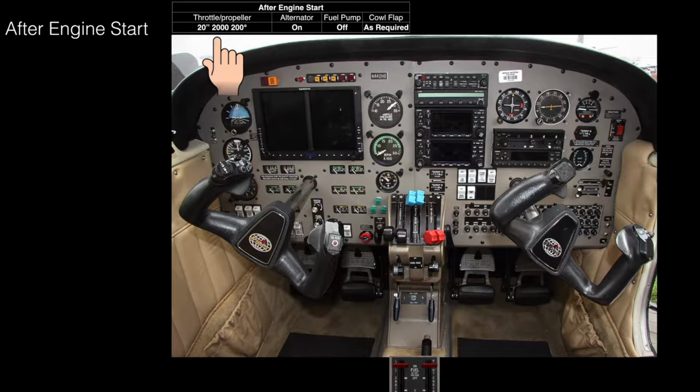After engine start, we're gonna make sure it's 20 inches manifold pressure, 2000 RPM, until we are hotter than 200 degrees Fahrenheit. And then alternator on, fuel pumps off, cowl flaps as required. And we're done.